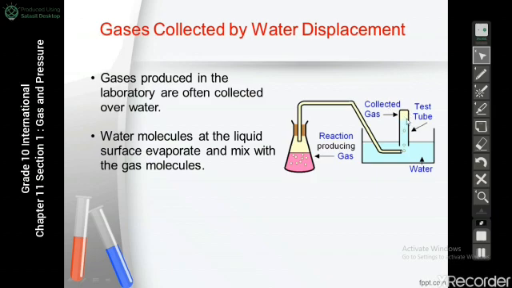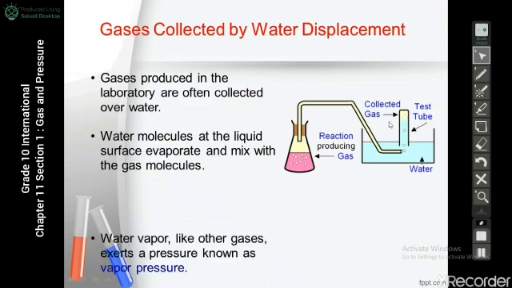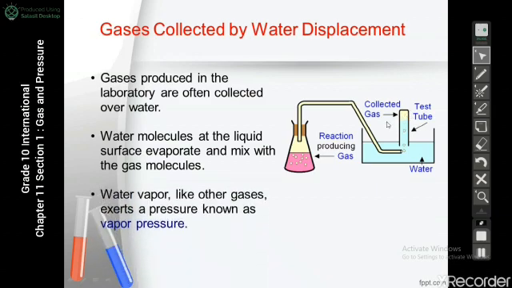So the total pressure inside here will equal the pressure of the water, which is called vapor pressure, and the pressure of the gas. So the total pressure, or the atmospheric pressure, will equal the pressure of the gas collected over water and the pressure of the water itself, the vapor pressure of water.